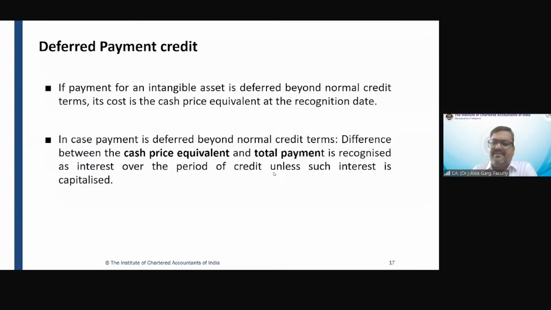But what happens if the company is paying on the deferred settlement terms? I went to buy a Tally software. Okay. I asked, what is the price of Tally 9 ERP? The vendor told me it is 50,000 rupees. And I told him that I need a credit period. I don't have money right now.